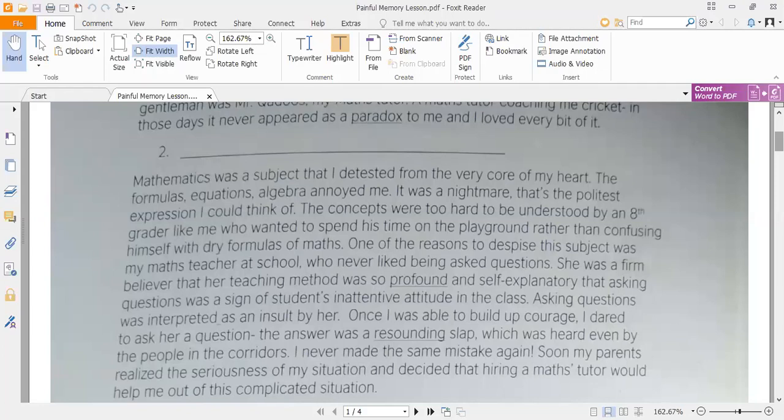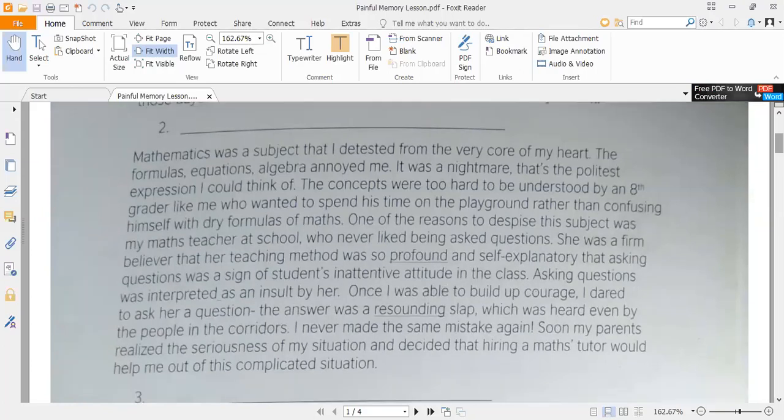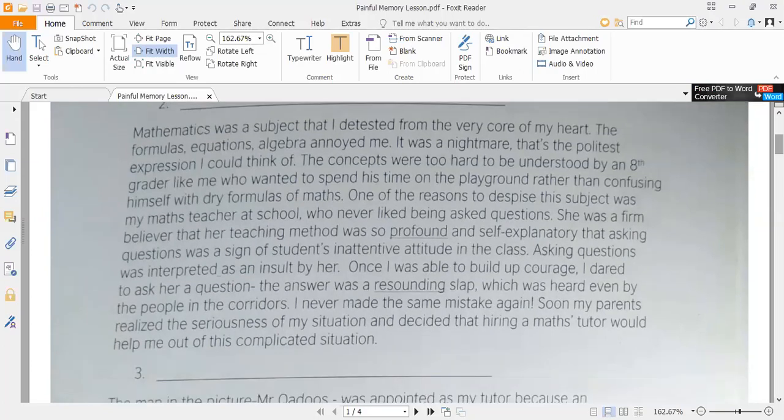And then it is written, asking questions was interpreted as an insult by her, and she didn't like that anyone asked any question from her. She considered that whenever anyone asks questions from her, it is her insult. Once I was able to build up courage, I dared to ask her a question. The answer was a resounding slap, which was heard even by the people in the corridors. Now he tells what type of incident happened in his life.